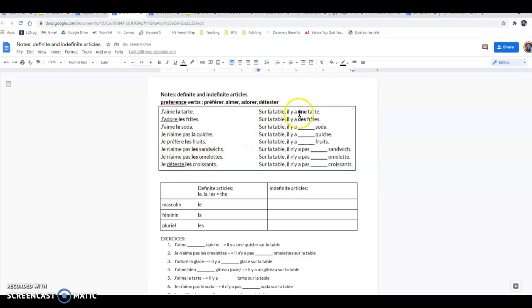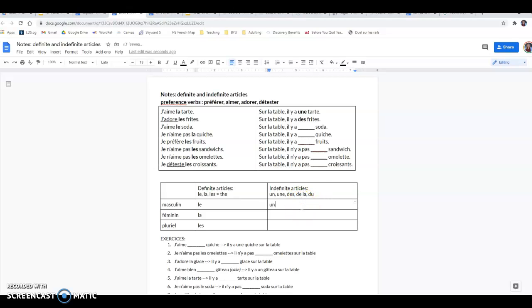Then over here we have what we call our indefinite articles. They're undefined because they just mean some, basically, or one, or a. So we have un, une, des, de la, and du.